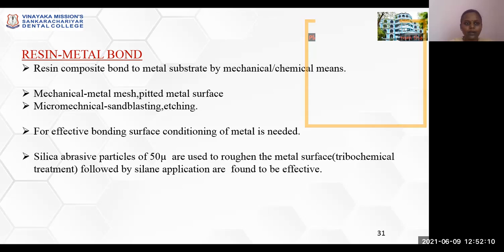Resin metal bond. The resin composite bonds to a metal substrate by mechanical or chemical means. Mechanical, in the sense of metal mesh and pitted metal surface. Micromechanical is by means of sandblasting and etching technique. For effective bonding, surface conditioning of the metal is needed. Silica abrasive particles of 15 microns are used to roughen the metal surface by means of forceful ejection, in the name of tribochemical treatment, followed by silane application, which was found to be effective.